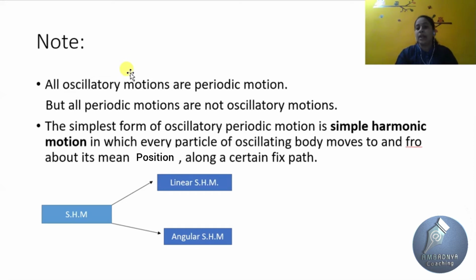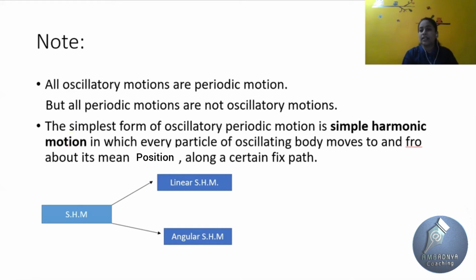Then simple harmonic motion. What is meant by simple harmonic motion? Simple harmonic motion is the simplest form of oscillatory periodic motion, and the short form of simple harmonic motion is SHM. In simple harmonic motion, every particle of the oscillating body moves to and fro about its mean position along a certain fixed path.